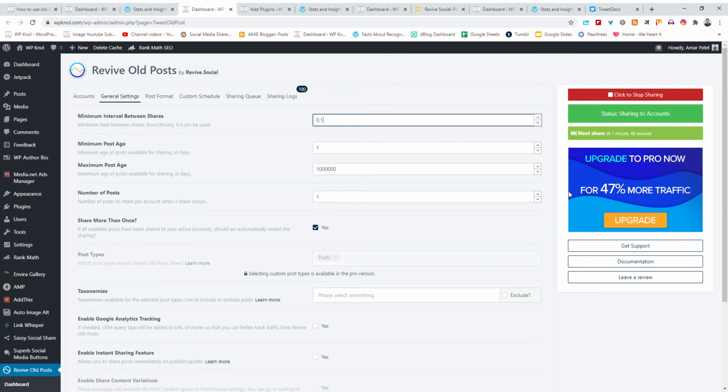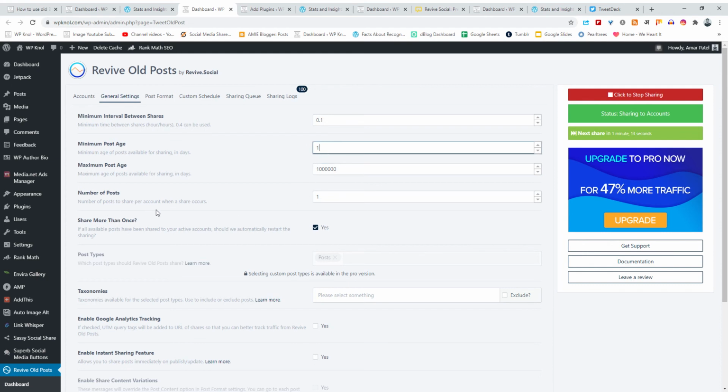Second is the minimum post age. If you want to share your old post, like a 6 months old post or a 3 months old post, you can specify it here. As of now I wanted to include every post which is 1 day old, so here I put day 1. For the maximum age of the post, you can put any number here. Here you put your maximum number, and here you put your minimum number.